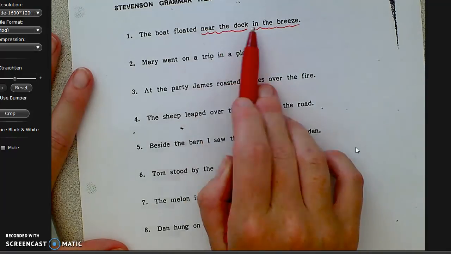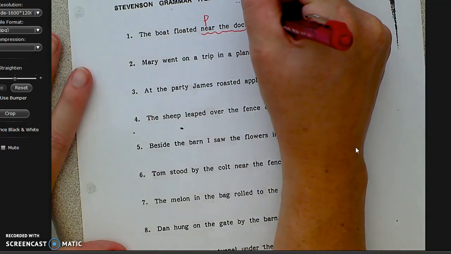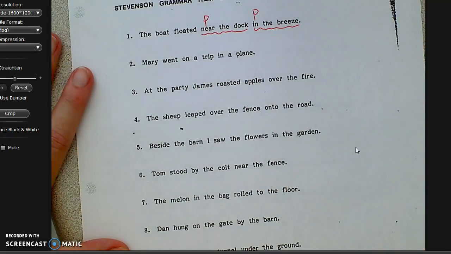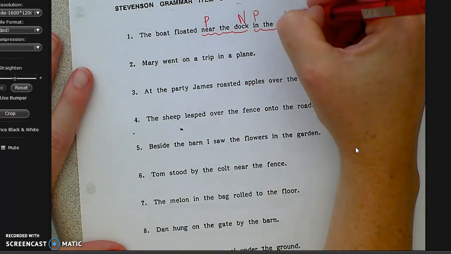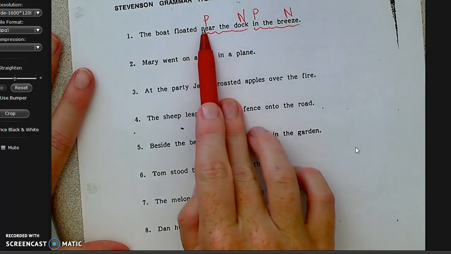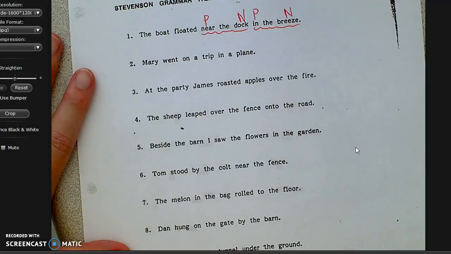The first word of a prepositional phrase is always the preposition. The last word of a prepositional phrase is a noun. Okay, so the P stands for preposition and the N stands for noun. And then that's it, we leave it alone.